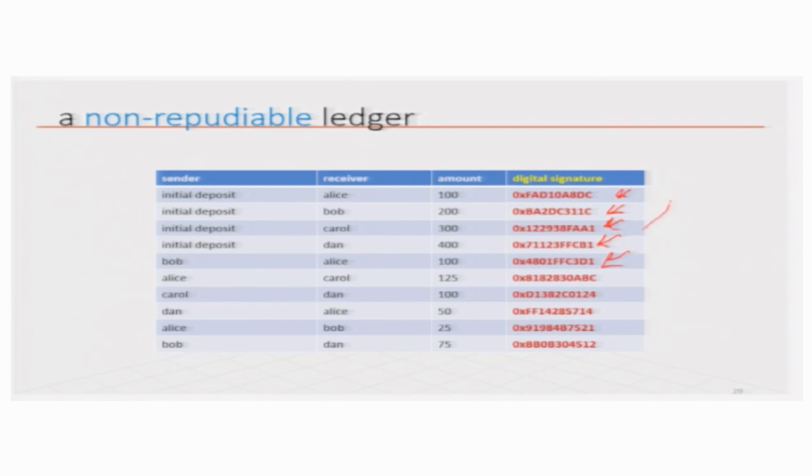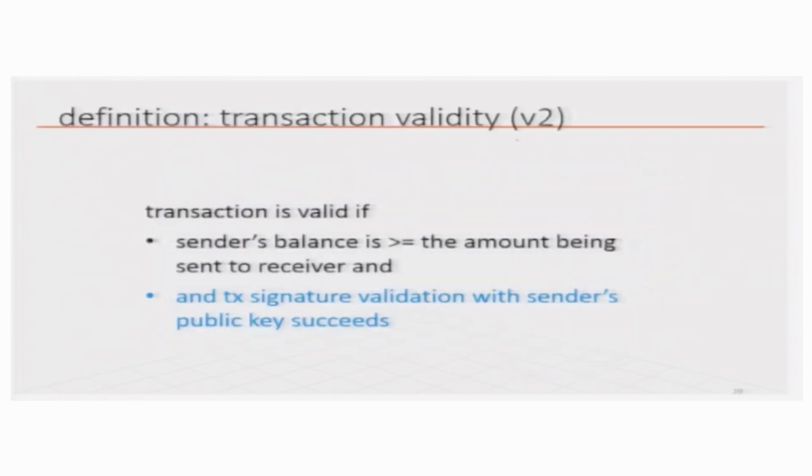So, we have to also add the digital signature as part of the transaction information. So, now we have the transaction validity redefined or extended. Not only should the balance of the sender be greater than the amount, the transaction signature validation should also succeed. So, the sender's public key should be used to validate the signature and it should succeed.